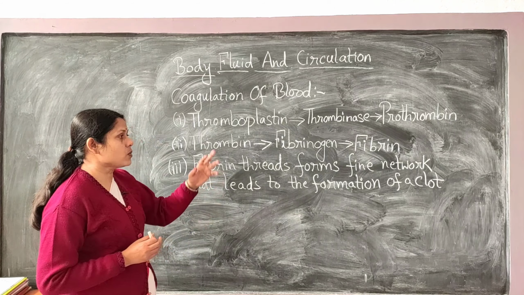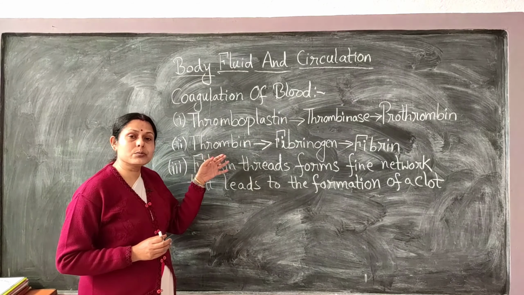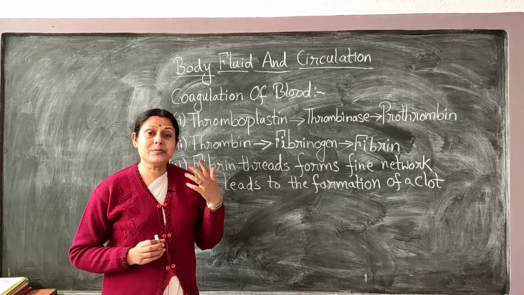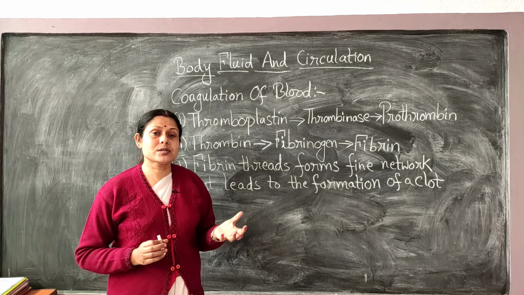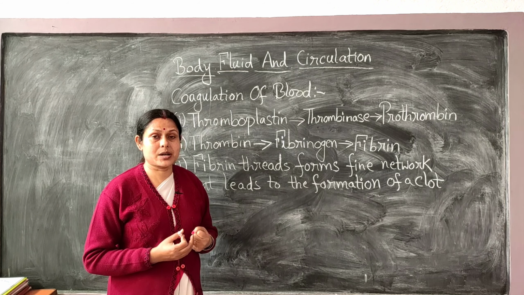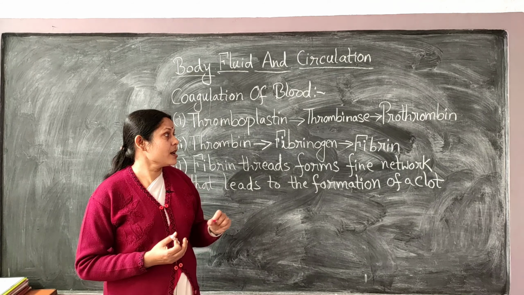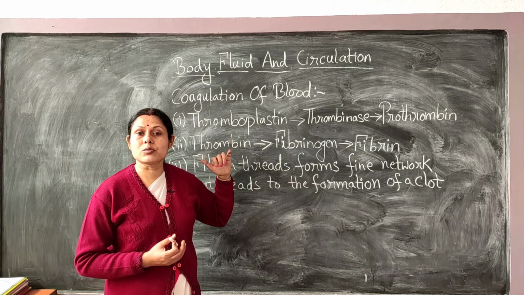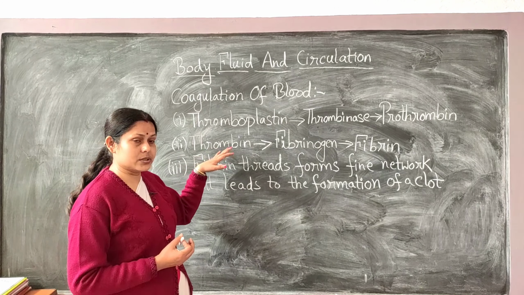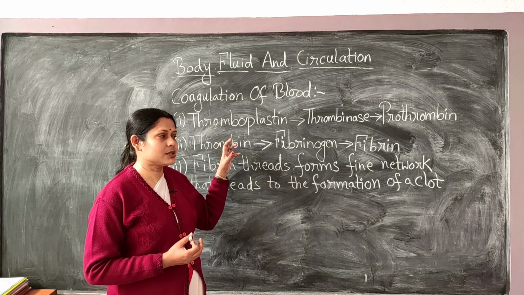Finally we get the result of clotting, or coagulum as we call it. So the prothrombin gets converted into thrombin. Now what does this thrombin do? Again in the presence of another enzyme, which is a combination of enzymes, and of course in the presence of calcium ion, this enzyme is called thrombokinase. First it was thrombinase, now it is thrombokinase.